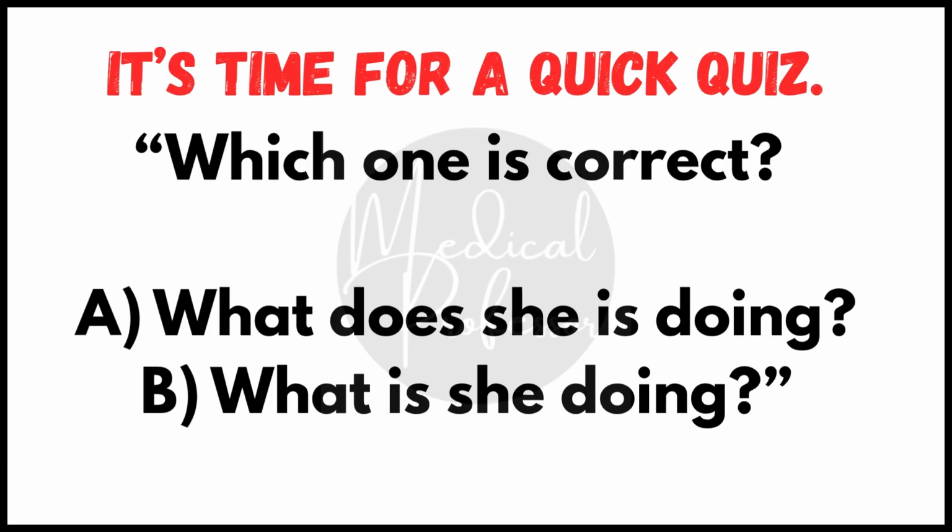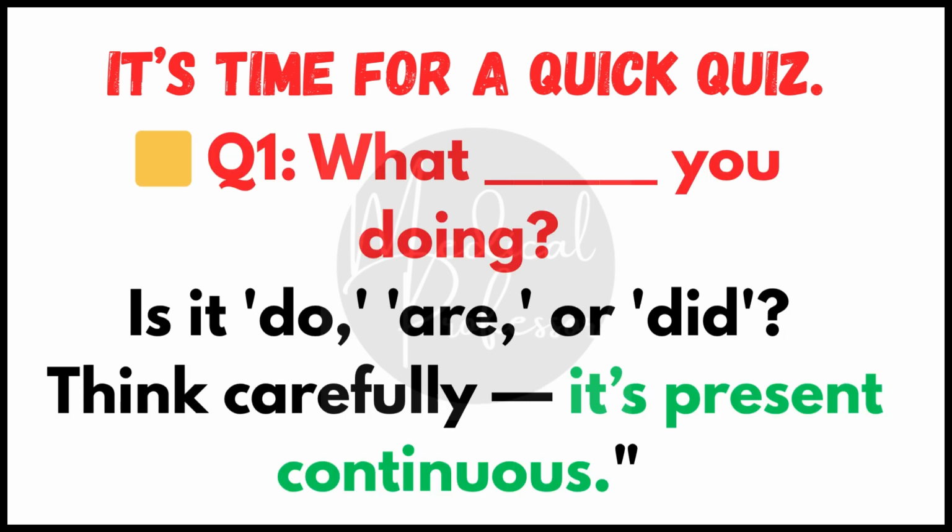It's a mini quiz. Which one is correct? What does she is doing or what is she doing? Answer in the comment section. It's time for a quick quiz. I'll ask 3 questions and you try to fill in the blanks. Pause the video and type your answers in the comments. Number 1. What dash you doing? Think carefully. It's present continuous.